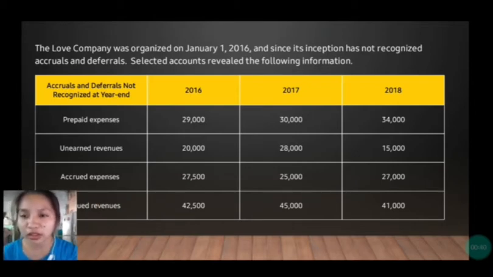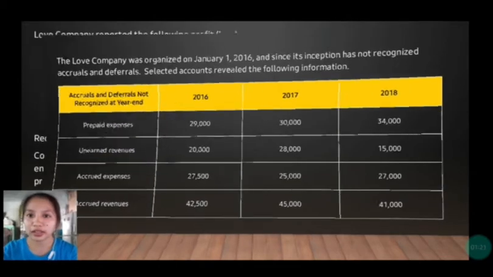For the prepaid expense, we have 29,000 in 2016, 30,000 for 2017, and 34,000 for 2018. For the unearned revenues, 20,000 for 2016, 28,000 for 2017, 15,000 for 2018. For accrued expenses, we have 27,500 for 2016, 25,000 for 2017, and 28,000 for 2018. And for the accrued revenues, we have 42,500 for 2016, 45,000 for 2017, and 41,000 for 2018.